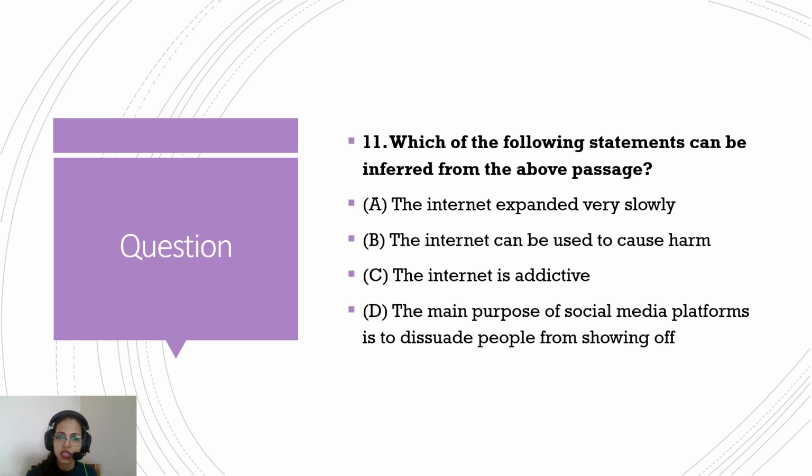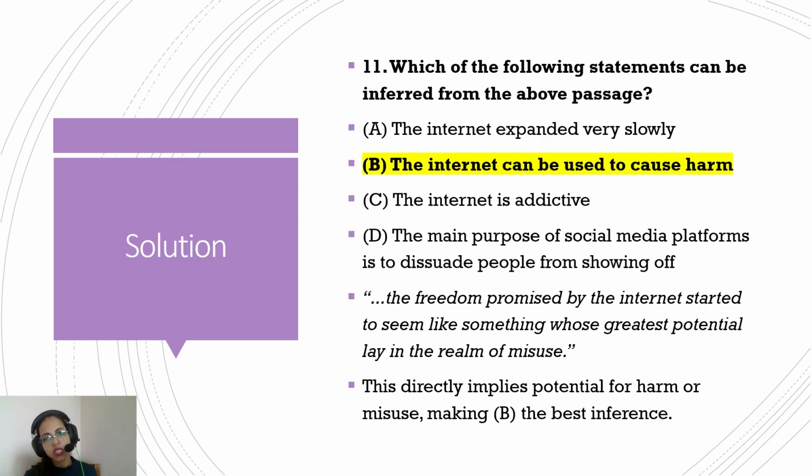But let's see what these options are saying. So, the internet expanded very slowly. No, it expanded at time-lapse speed, as we read. The internet can be used to cause harm. Okay, let's see. The internet is addictive. Okay. The main purpose of social media platforms is to dissuade people from showing off. Okay, no, that's not possible. I mean, that's not even making sense. To dissuade people is to discourage them from showing off. That's exactly opposite. So the right option will be option B. The internet can be used to cause harm. While it was supposed to be very promising and a platform for good, it can be used to cause harm.